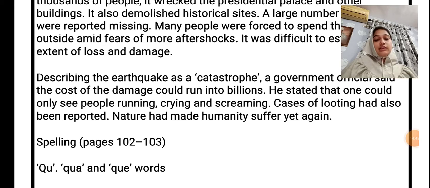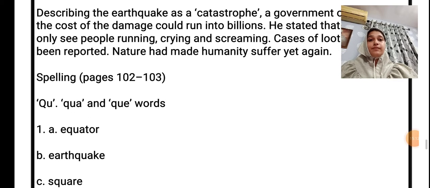So the answers for this exercise are reading, struck, measuring, killing, wrecked, demolished, reported, to spend, to estimate, describing, running, crying, screaming, looting, and suffer. So these are the answers to the exercises.